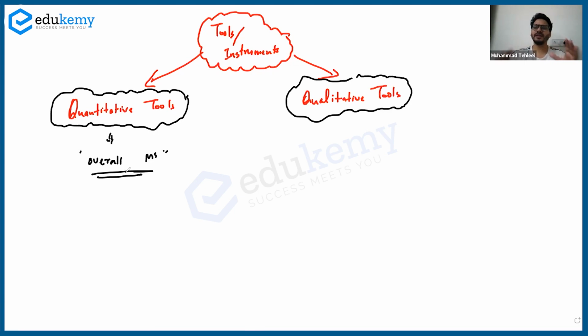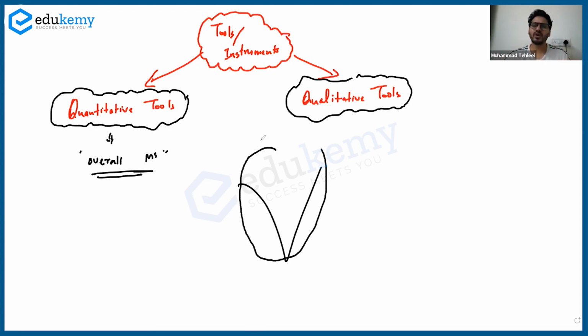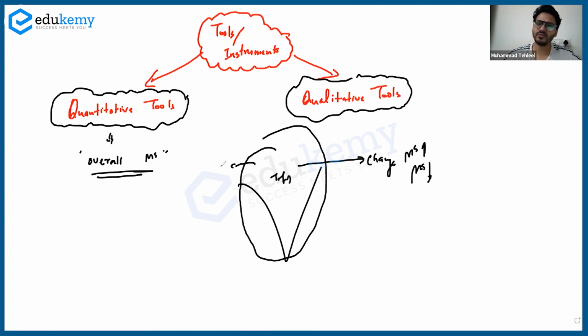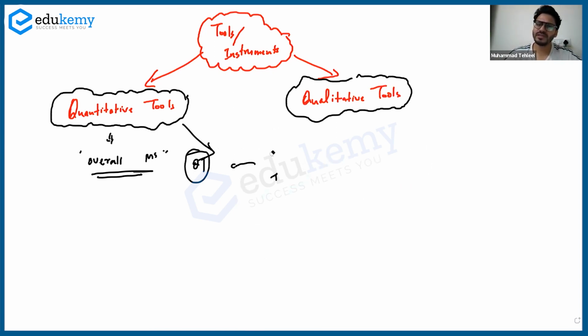For example, in India, if you want to change the total stock of money supply, to increase it or decrease it, you need quantitative tools for that. But sometimes we don't want to modify the overall money supply.